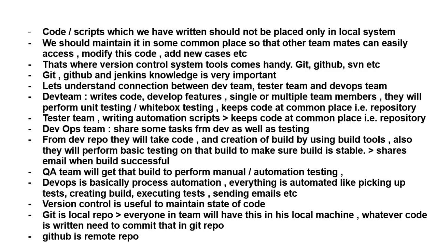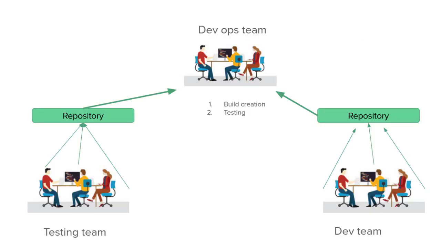Now, before that, let's understand the connection between developer team, tester team and DevOps team. So let's understand in real time how developer team, tester team and DevOps team coordinate with each other. This is the developer team.